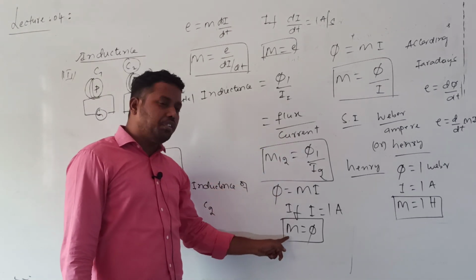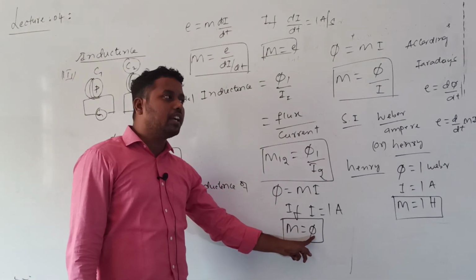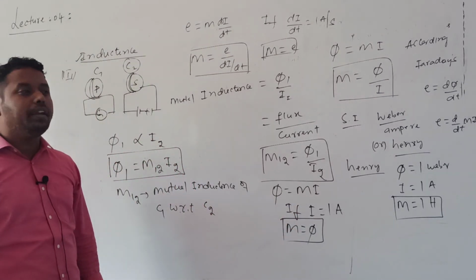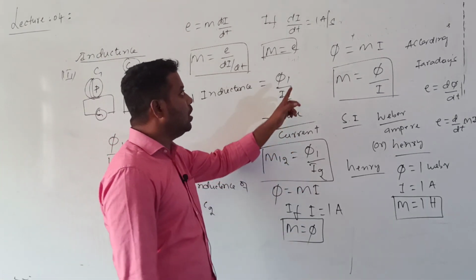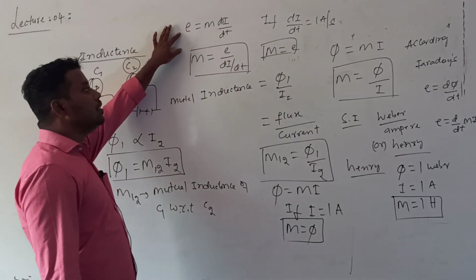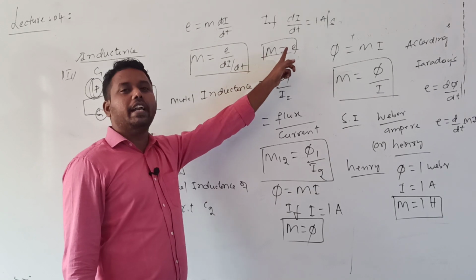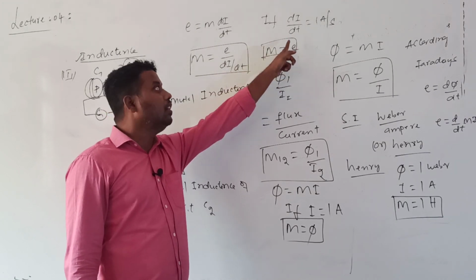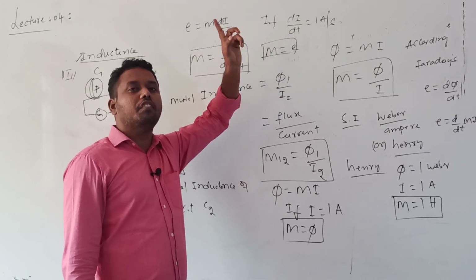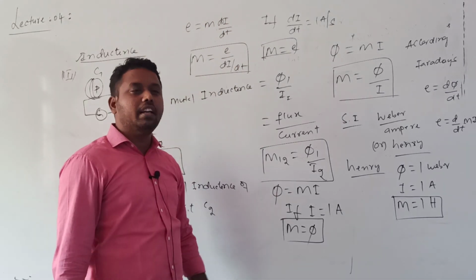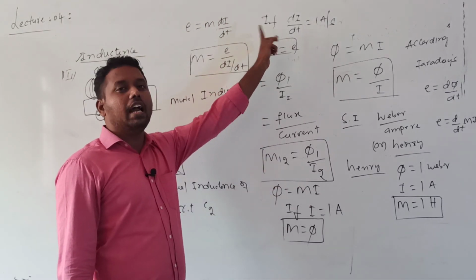Mutual inductance is numerically equal to the flux linked with a coil when a current of 1 ampere passes through another coil. Mutual inductance can also be defined as the induced EMF developed in the coil due to a rate of change of current of 1 ampere per second in another coil.